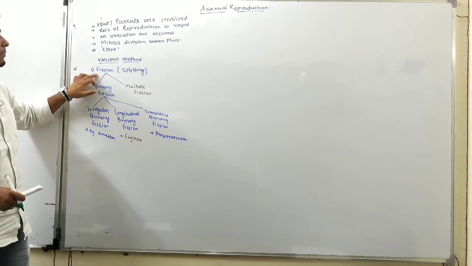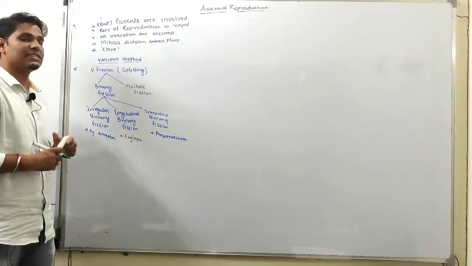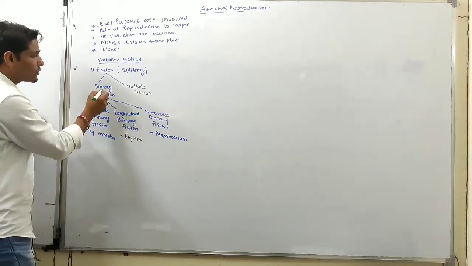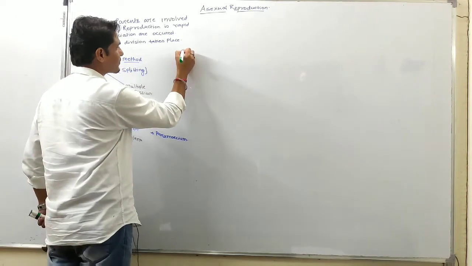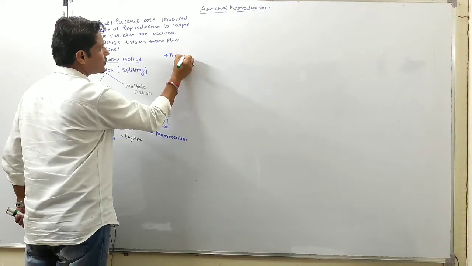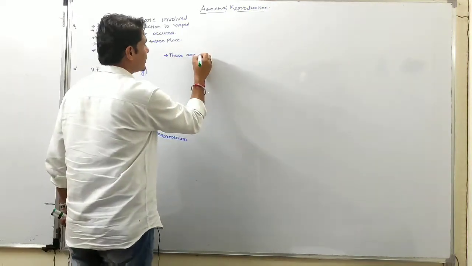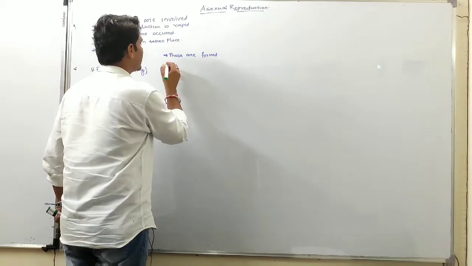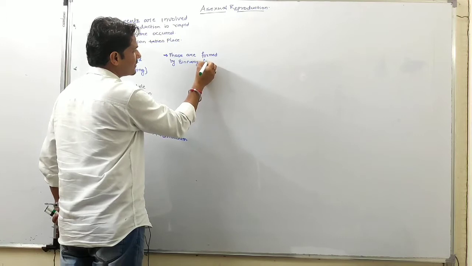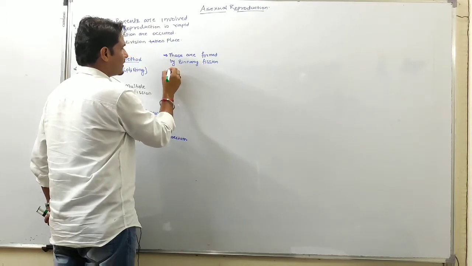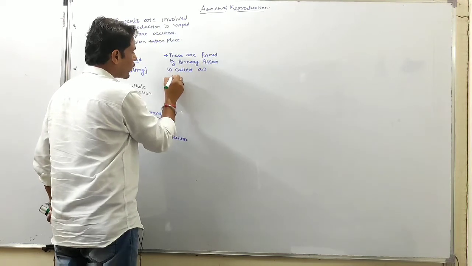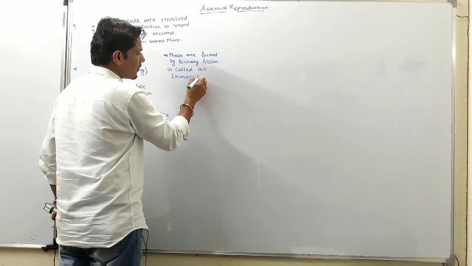Those organisms formed by binary fission are called immortal organisms. Why are they called immortal?